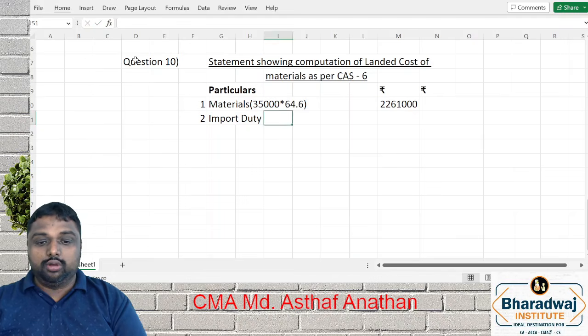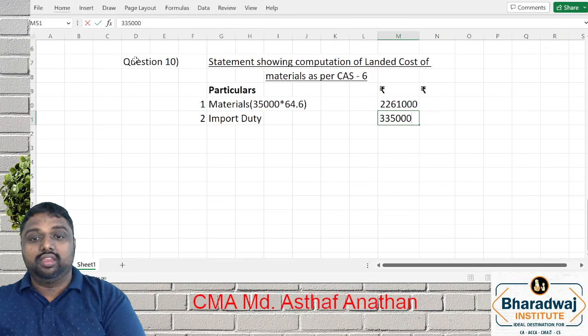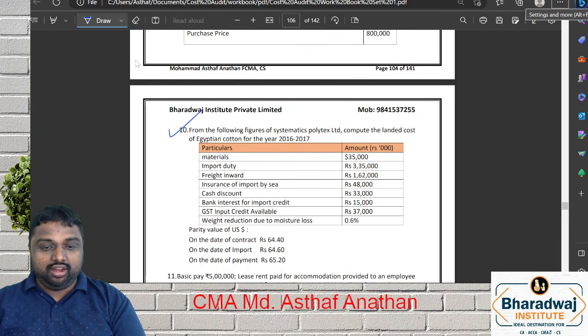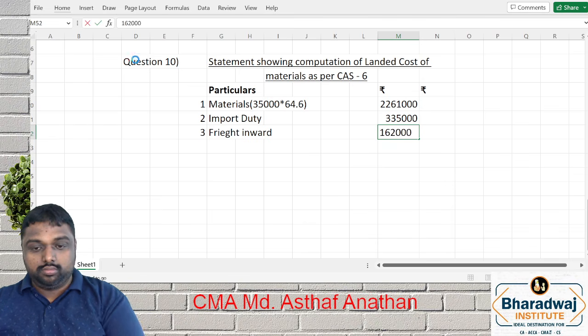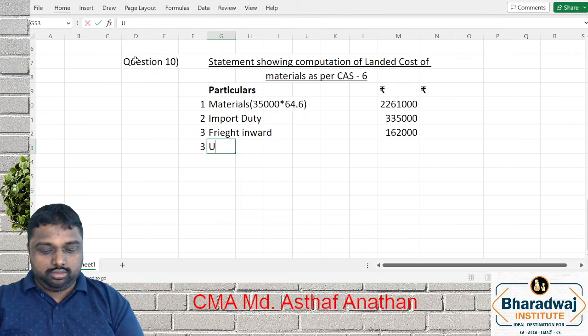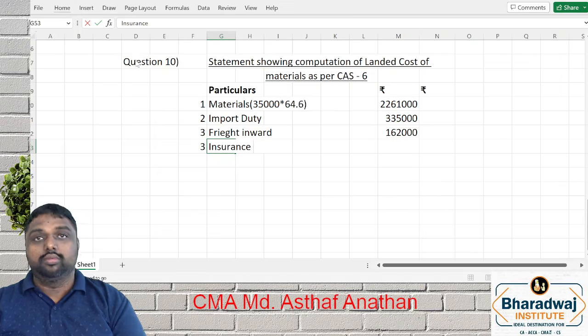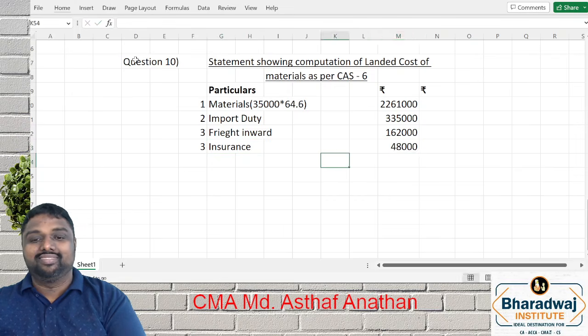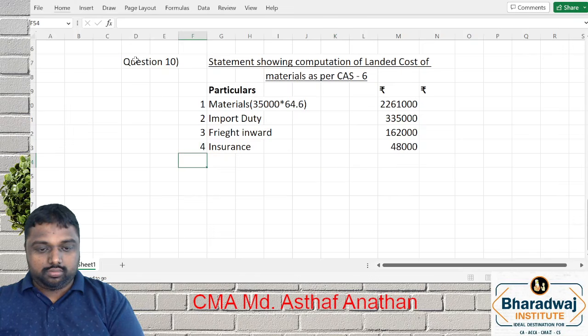What is the import duty? 3,35,000. Freight inward. What is the freight inward? Insurance.